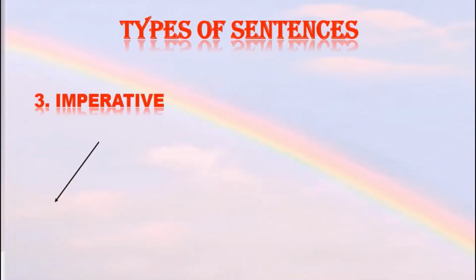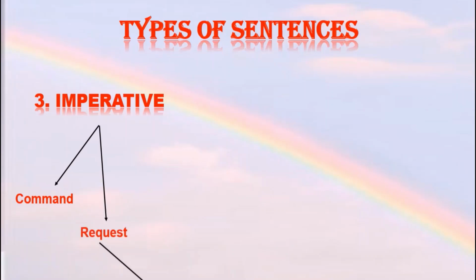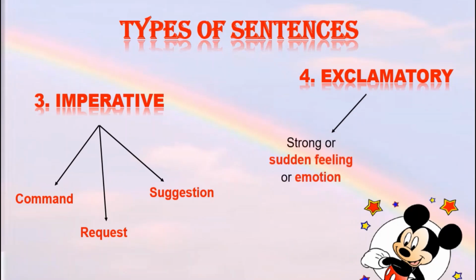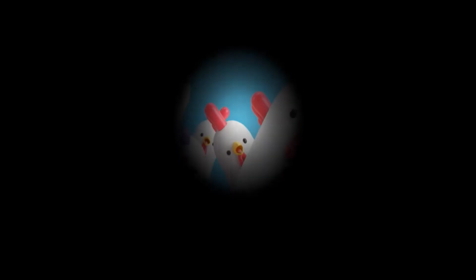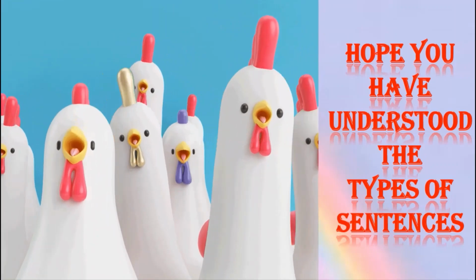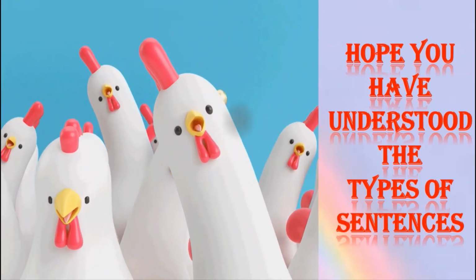The imperative sentence is when a command is expressed, a request is made, or a suggestion is made. An exclamatory sentence is when a strong or sudden feeling or emotion is expressed and it ends with an exclamation mark. I hope students, you have all understood the types of sentences that we have done today.